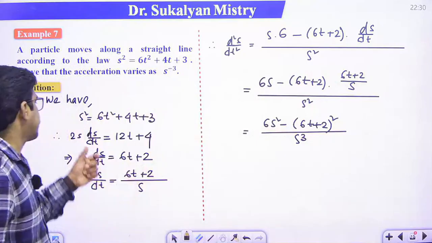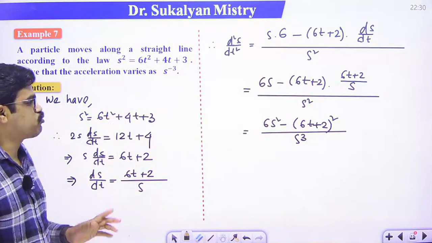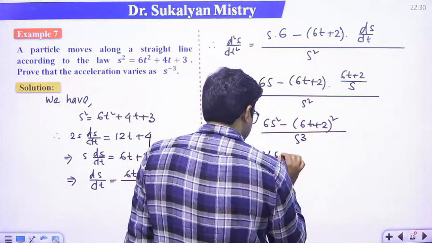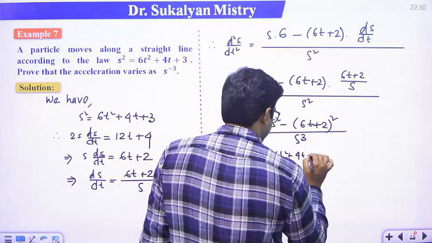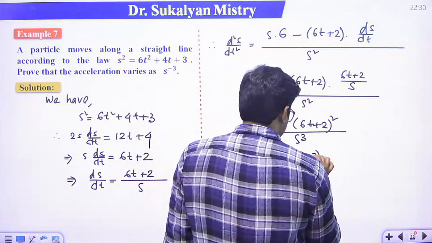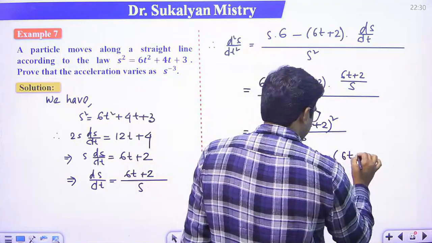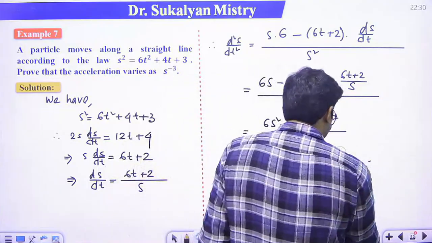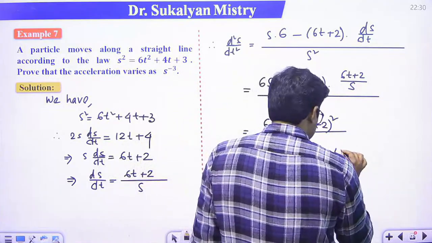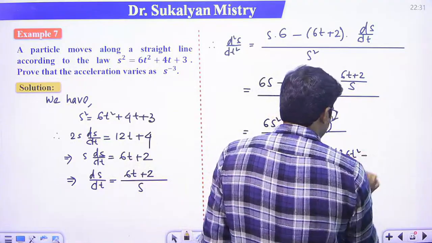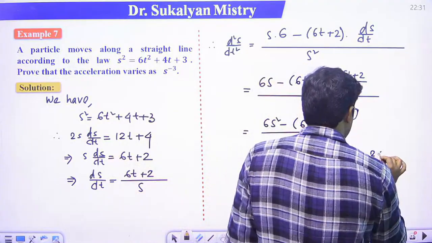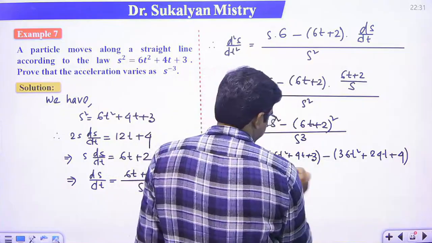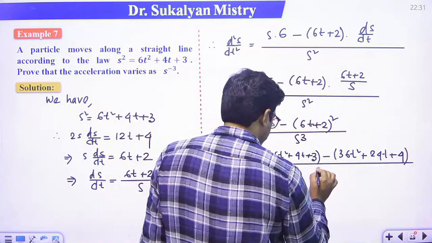Now it is given that s square is equal to 6t square plus 4t plus 3, so this is equal to 6 into (6t square plus 4t plus 3) minus (6t plus 2) square. Apply the (a plus b) square formula: 36t square plus 24t plus 4, divided by s cube.